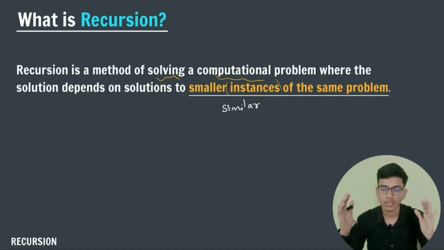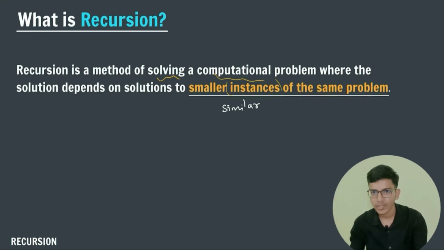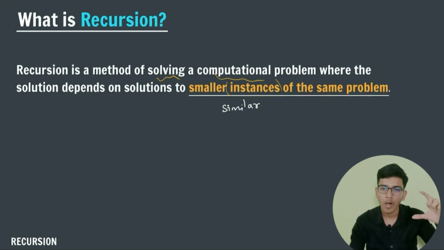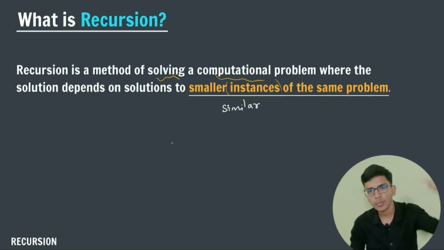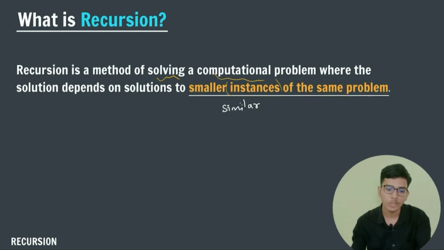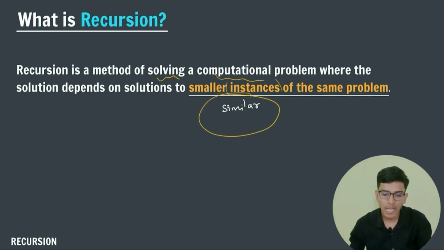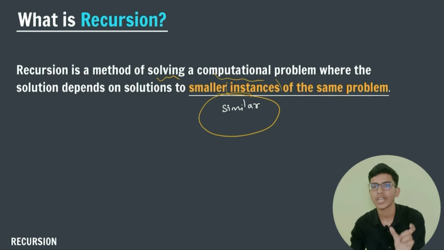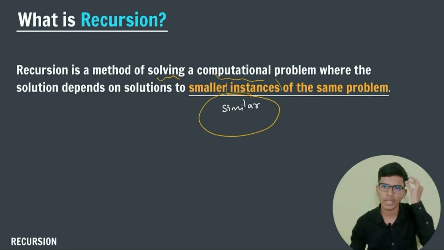So you can see that the thing which is going on, that is calculating factorial, is similar all over the program, all over the function. What I am finding is the factorial of a given number. So the thing which I am going to calculate is similar throughout the function. So that is known as similarity. So in recursion we are working on similar problems, and we break our huge problem into small pieces, and from the small pieces we are able to find our big solution. We have to believe that, right?